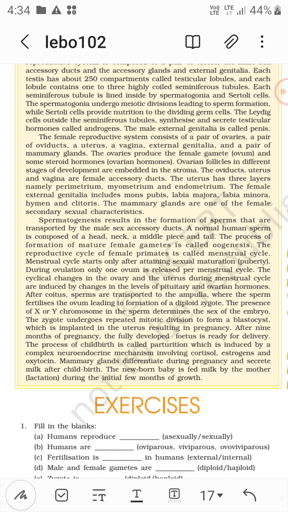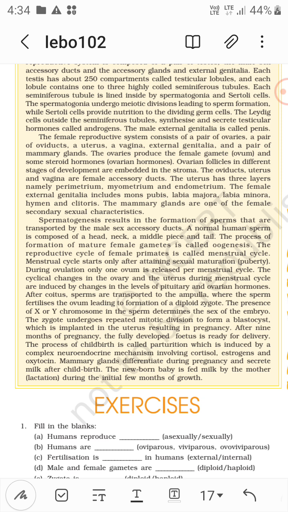After 9 months of pregnancy, the fully developed fetus is ready for delivery. The process of childbirth is called parturition, the delivery of the baby, which is induced by a complex neuroendocrine mechanism involving cortisol, estrogen and oxytocin.